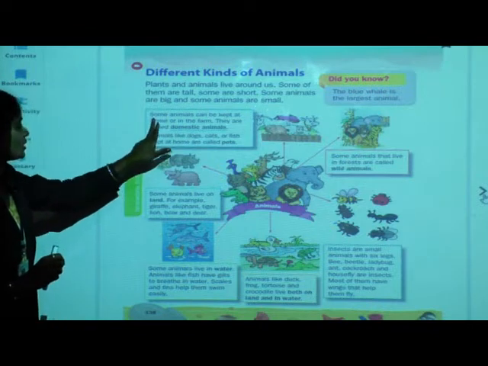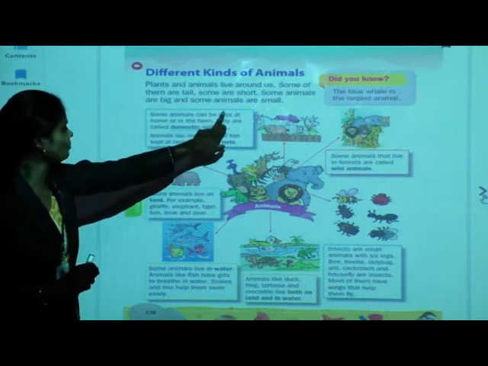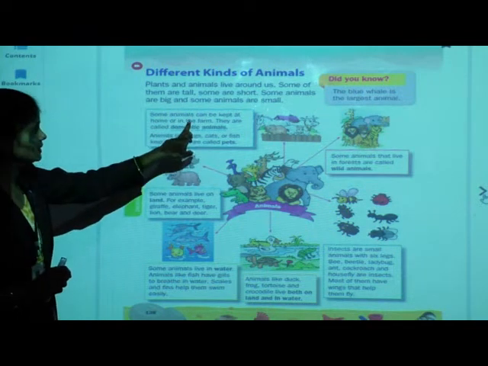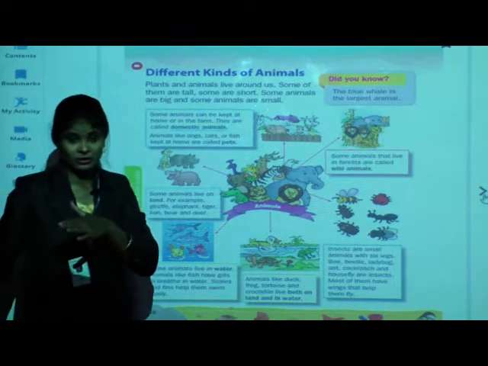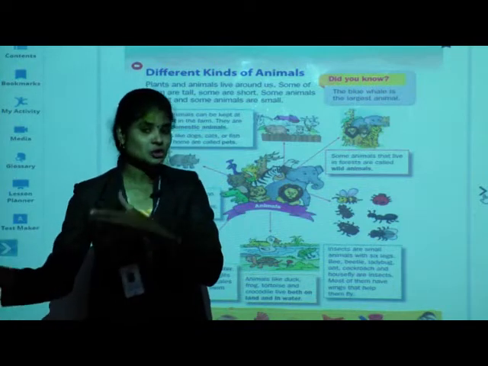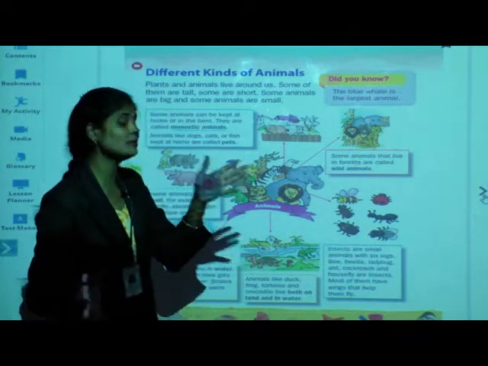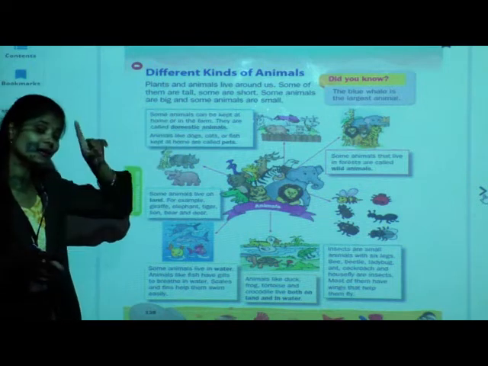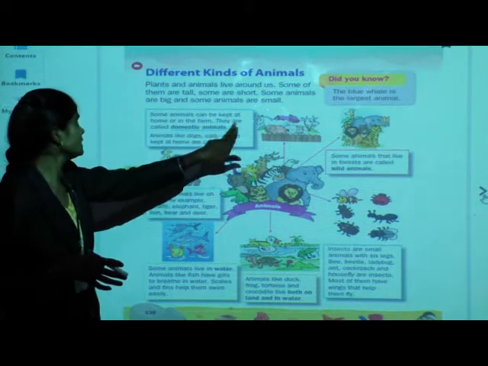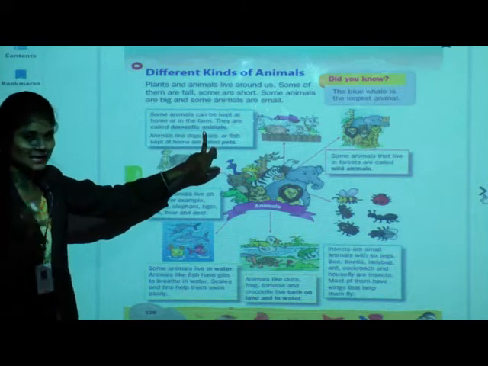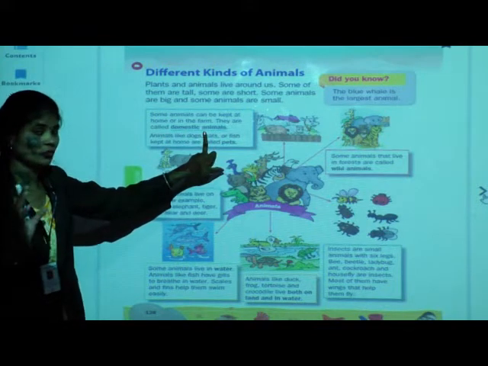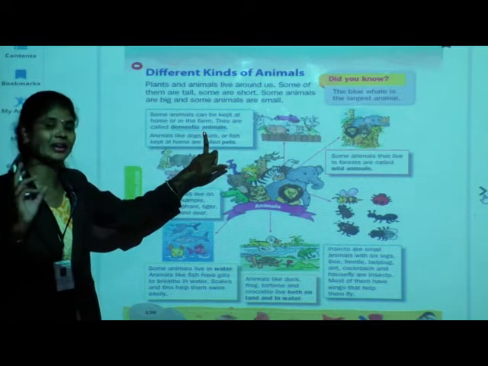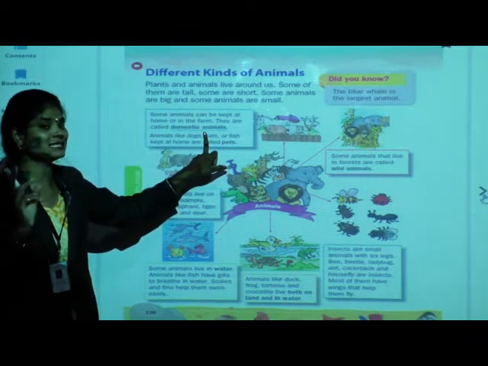See, some animals can be kept at home or in the farm. They are called domestic animals. Okay, what are domestic animals? Animals which can be kept at home or in the farm, they are domestic animals.